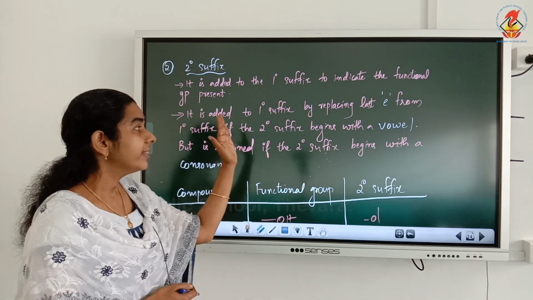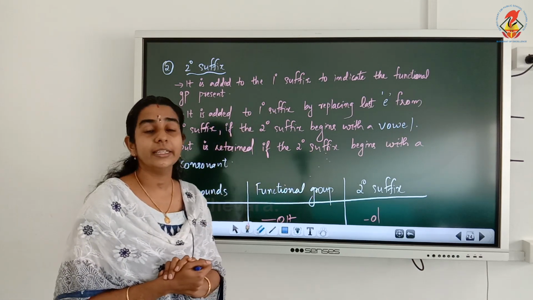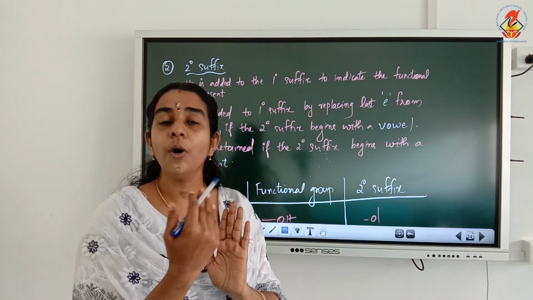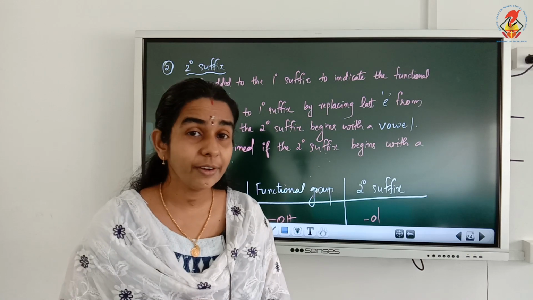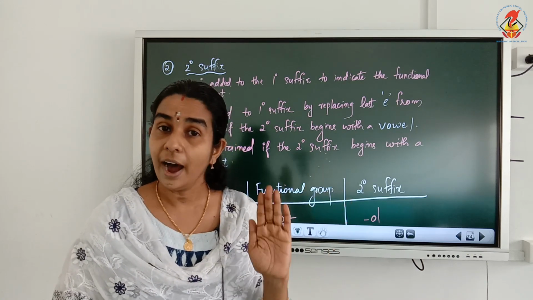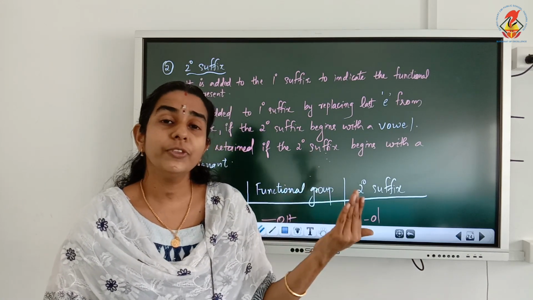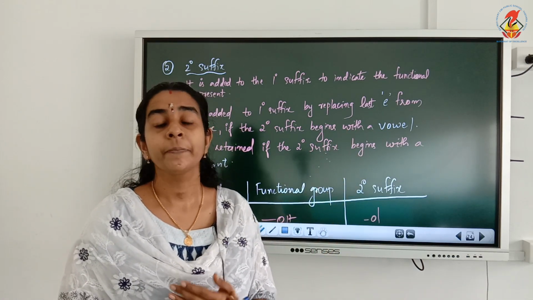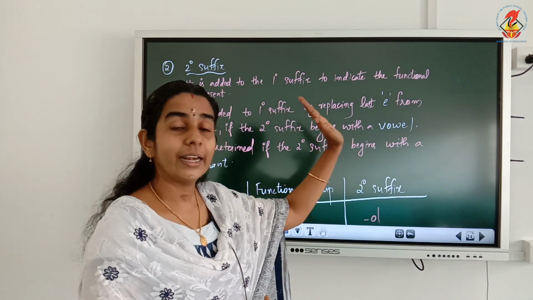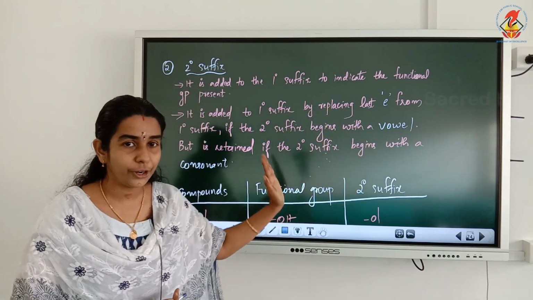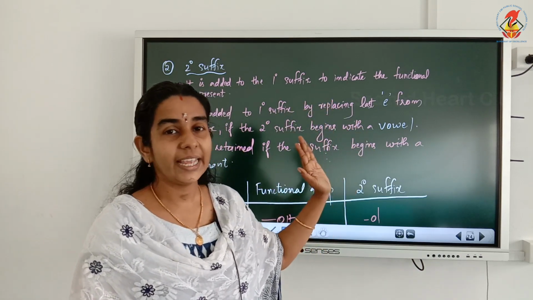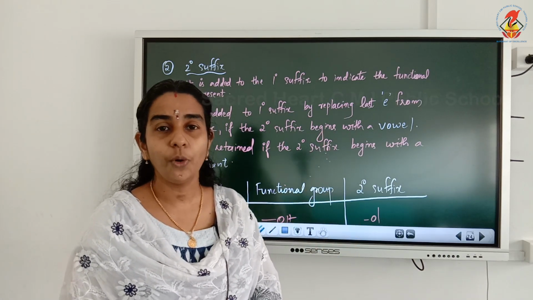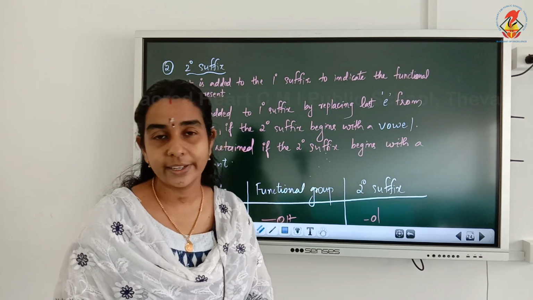And if the secondary suffix, like ol, al, is starting with a vowel sound, then what are we doing? Replace the last E from the primary suffix, that is ane, ene, yne, and write the secondary suffix like ol, al, oic acid, etc.